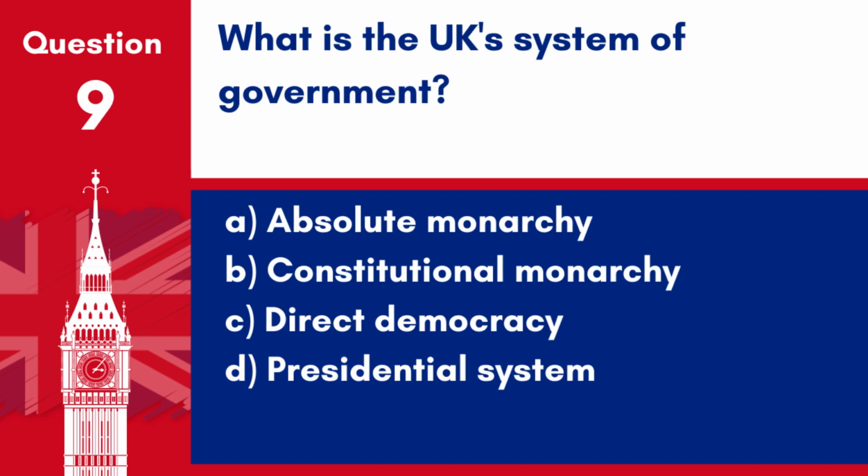Question 9. What is the UK's system of government? A. Absolute monarchy. B. Constitutional monarchy. C. Direct democracy. D. Presidential system. Answer. B. Constitutional monarchy. The UK operates under a constitutional monarchy, where the monarch is the head of state and the Prime Minister is the head of government.